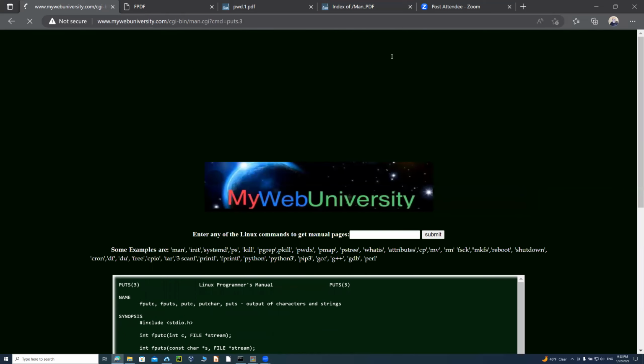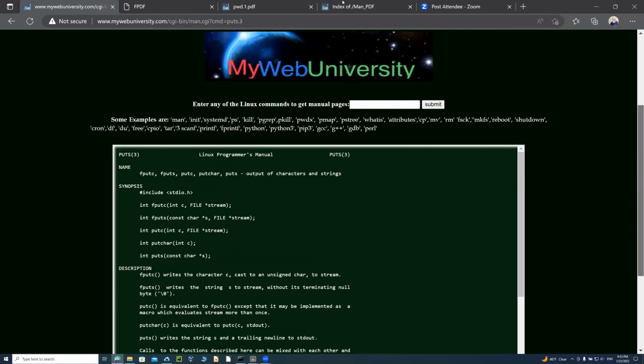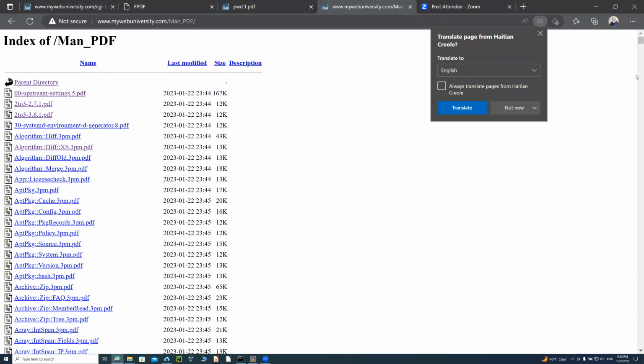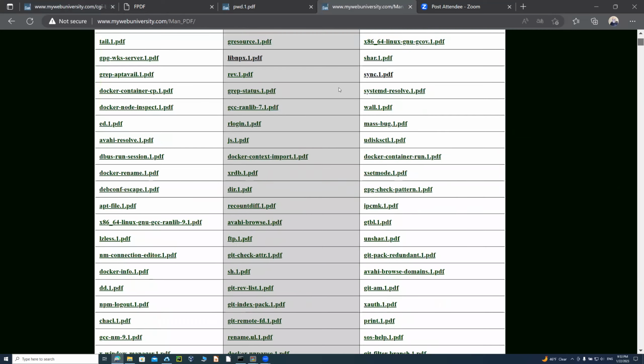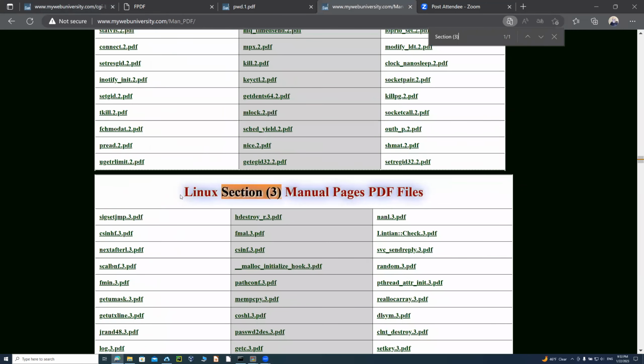The manual pages. So if you say, well, this is cool that I have this information in HTML, now you also have this one in PDF files. So when you go to this one and refresh it, and then this screen comes in, you have all the sections. If you're looking for section 3, press Control F and type in section, and then within the bracket you could just match that one. Notice that it's coming with section 3.